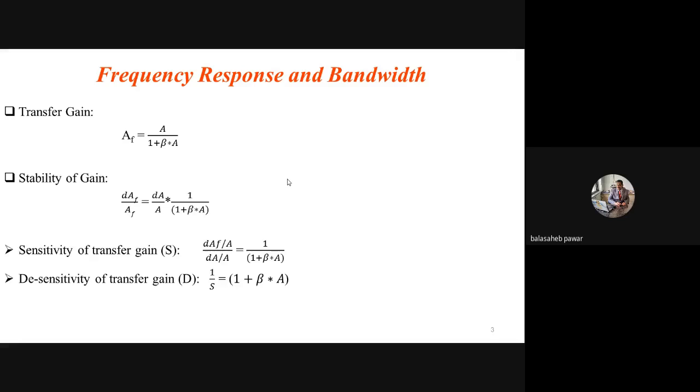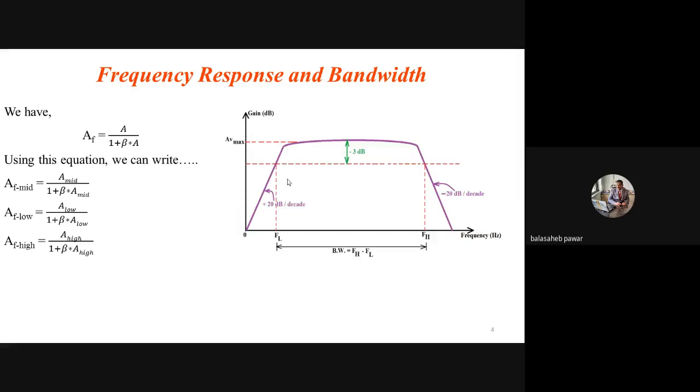So up to here, yesterday we observed the effect of negative feedback on these two parameters, that is transfer gain and stability of gain. Under the stability of gain parameter, we concluded that the stability gets improved when negative feedback is used. Now the next parameter that we have to discuss today is the effect of negative feedback on the frequency response and bandwidth.